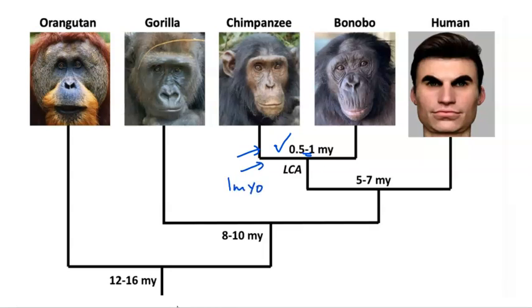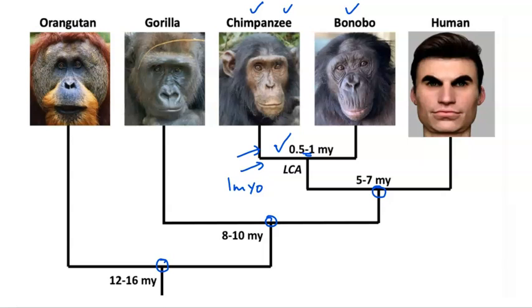whereas other studies suggest a 1 million year ago speciation event. And of course, the two groups, the chimpanzee and the bonobo, diverged from the humans at approximately 5 to 7 million years ago, and from the gorillas at 8 to 10 million years ago, and from the orangutan around 12 to 16 million years ago, studies suggest. All of these groups are reproductively isolated. Whether the chimpanzee will diverge into three other groups,